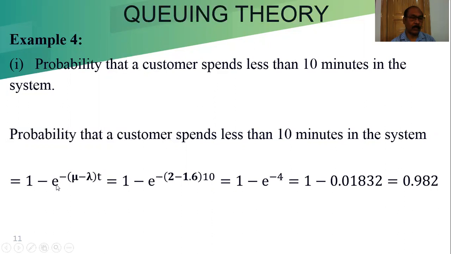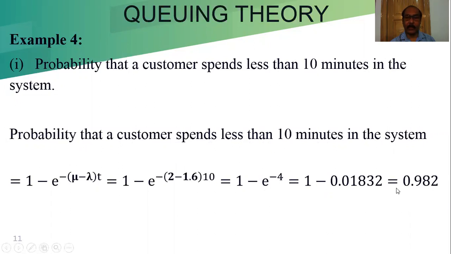So 1 minus e to the power minus (mu minus lambda) t equals 1 minus e to the power minus (2 minus 1.6) into 10. So this is e to the power minus 4. We got this value by using the calculator or from the table. Now this is our value, 0.982. This is our calculation of the probability. That is the probability that a customer spends less than 10 minutes. That probability is that.